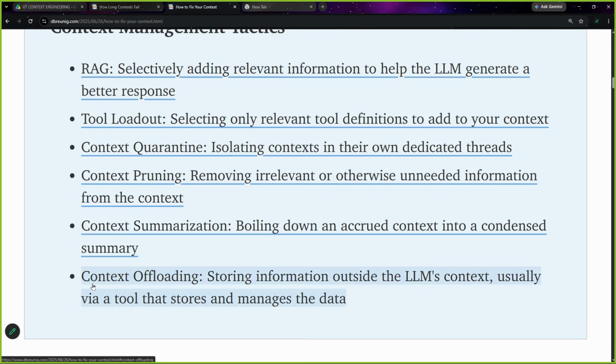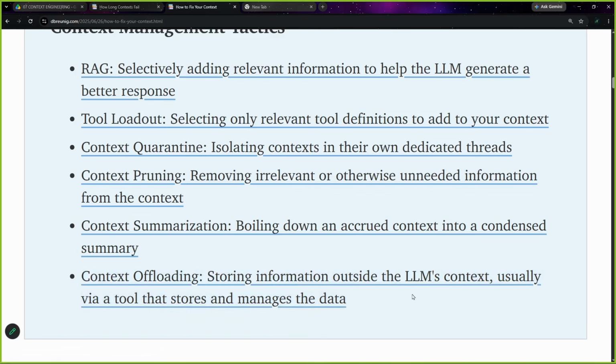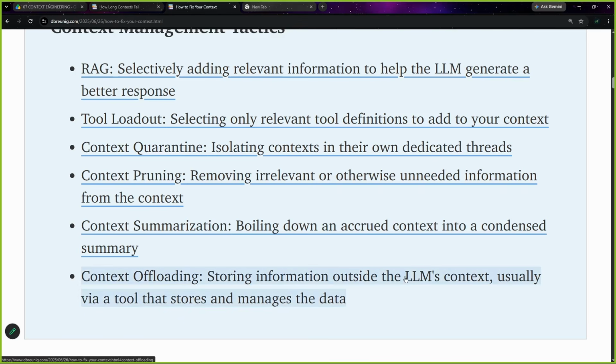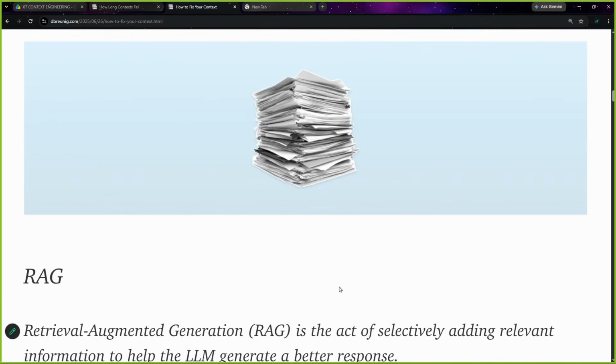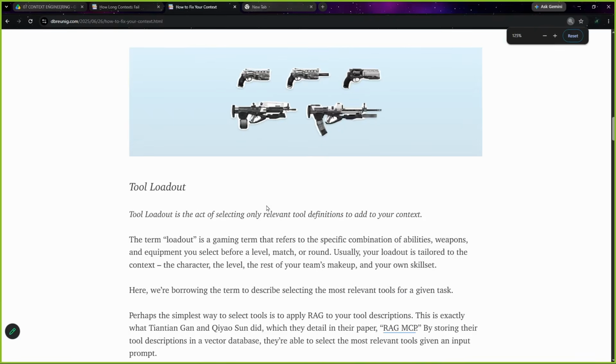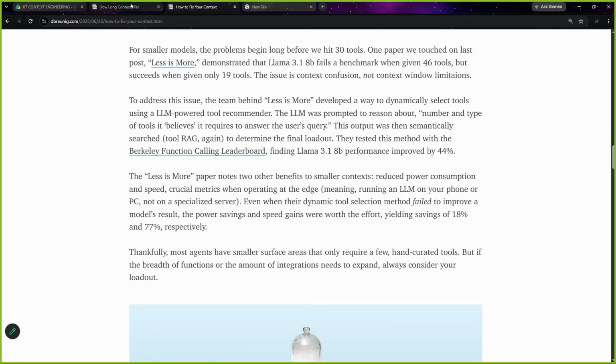Context offloading is exactly what I was referring to as a scratchpad, storing information outside the LLM's context. Now, we as humans are thinking about a lot of things. So we keep a scratchpad where we note down small things to keep track of our context. That is not in our memory, that is in front of us, a quick referral. Same here: keep it outside the LLM context but still use it to keep track. And see here, you will get all the information about all of this.